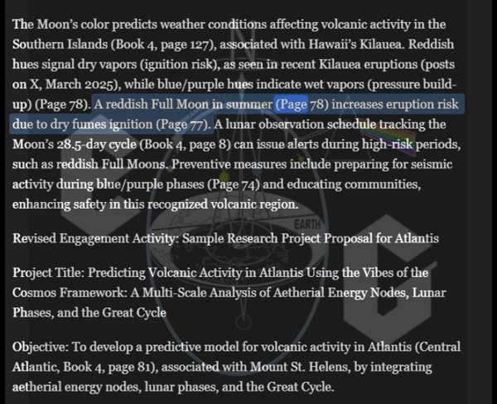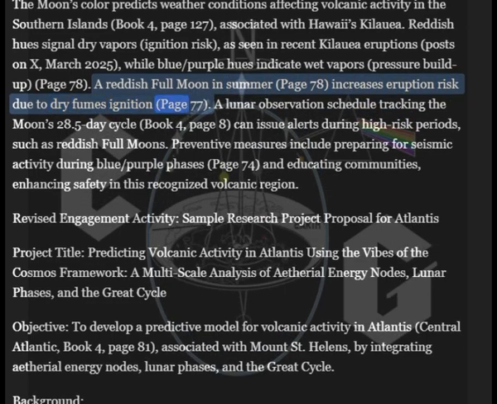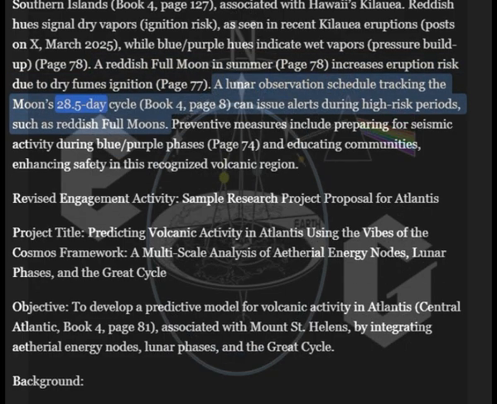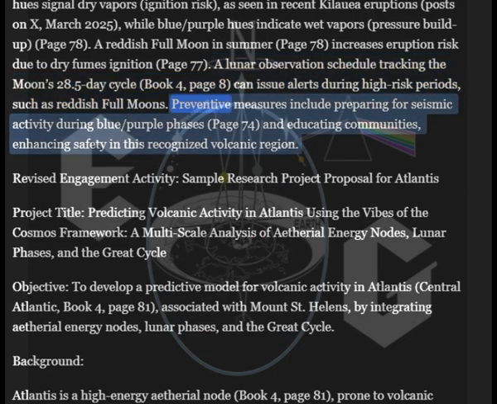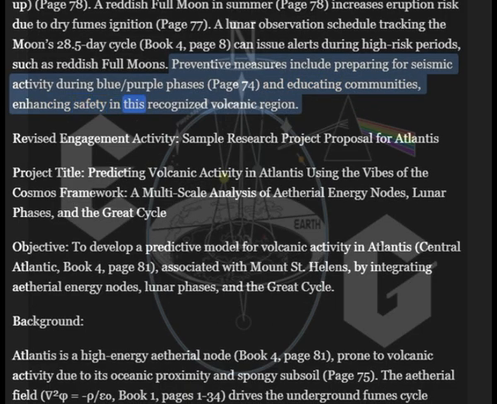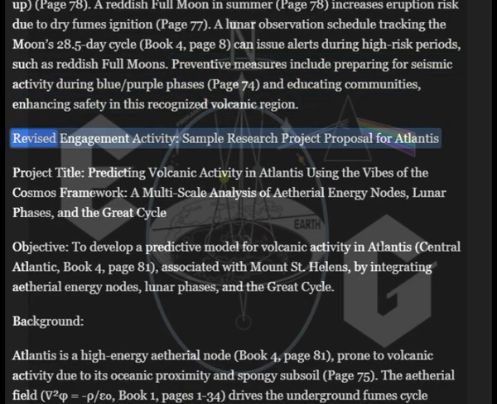A reddish full moon in summer, page 78, increases eruption risk due to dry fumes ignition, page 77. A lunar observation schedule, tracking the moon's 28.5-day cycle, Book 4, page 8, can issue alerts during high-risk periods such as reddish full moons. Preventive measures include preparing for seismic activity during blue-purple phases, page 74, and educating communities, enhancing safety in this recognized volcanic region.